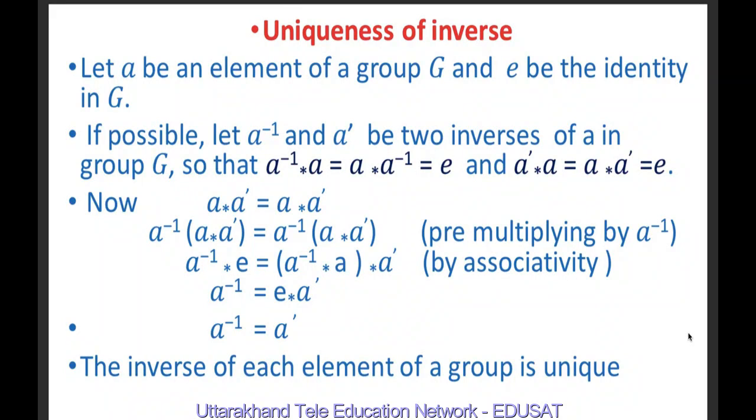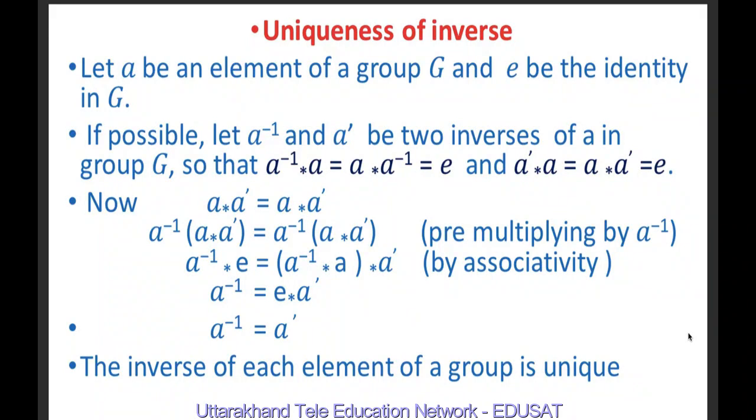These are the same element. Pre-multiplying by A inverse, A inverse star (A star A dash) is equal to A inverse star (A star A dash). We know that A star A dash is equal to the identity element. So on the left side we have A inverse star E. On the right hand side, using associativity, we may write it as (A inverse star A) star A dash.